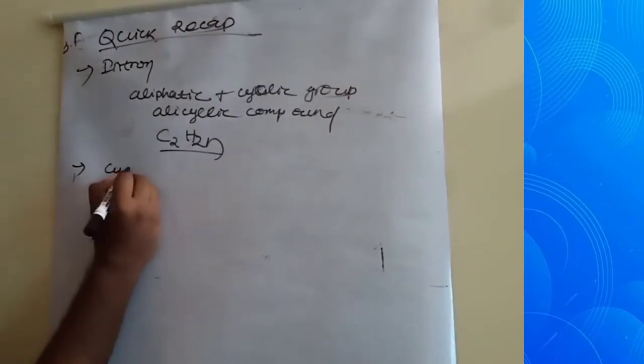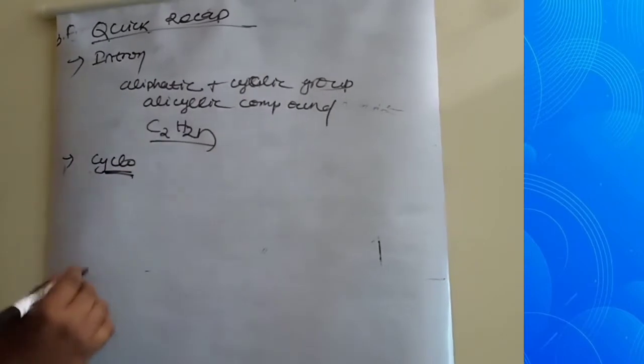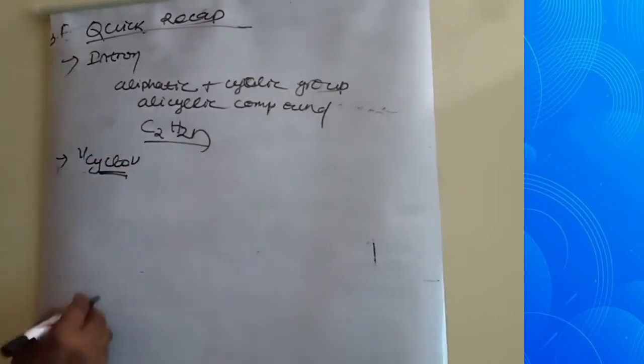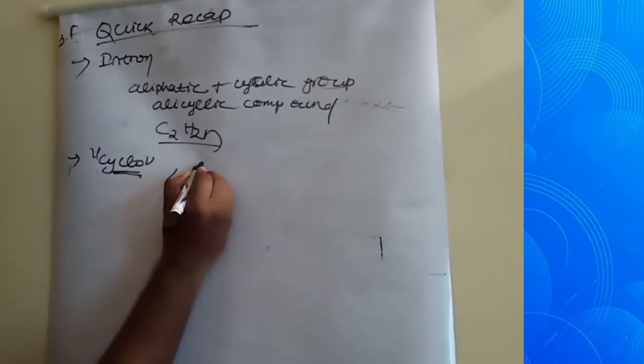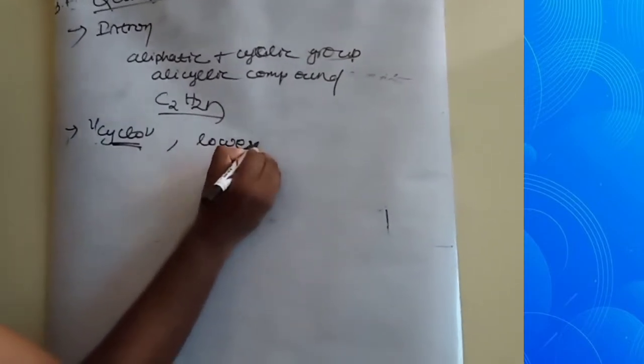Then we discussed nomenclature. We add the prefix cyclo, and then if any substituent is present, we follow the lowest locant rule.